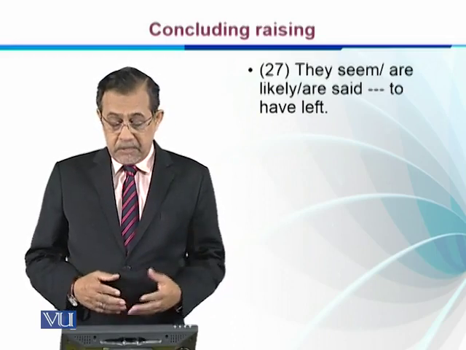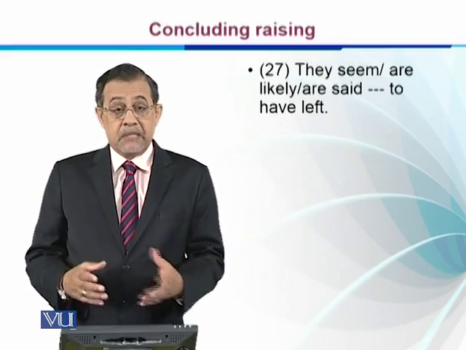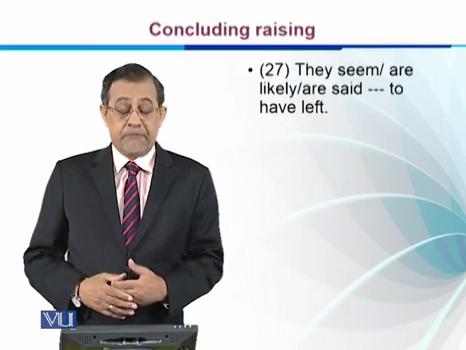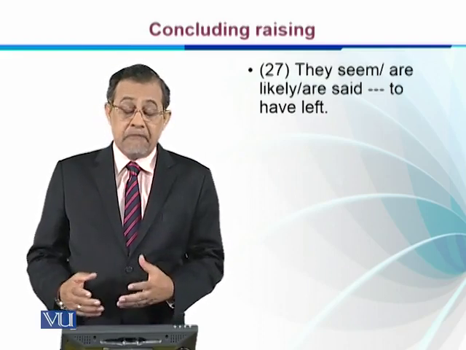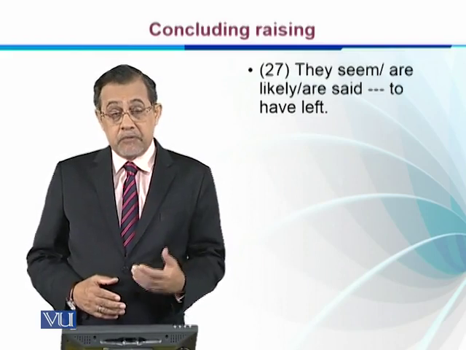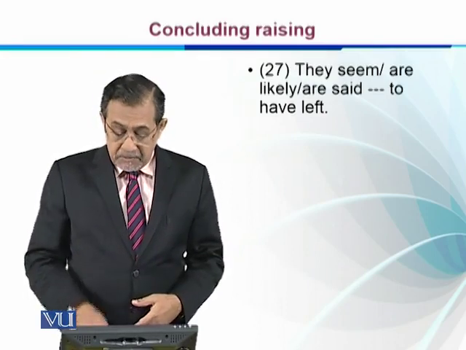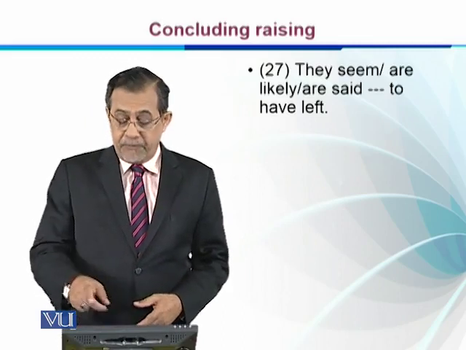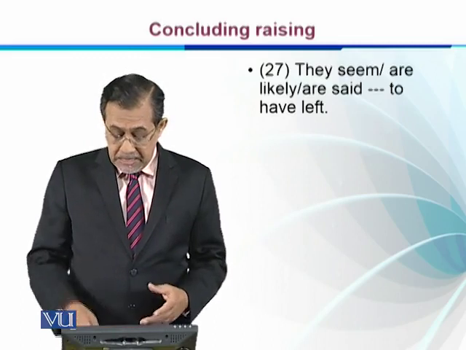So we know that before "to" we have "they", because it is they who have left. Or we may have the sentence "they are likely to have left", or we can also say a passive, "they are said to have left". But we cannot fill this gap before "to have left" with any noun.